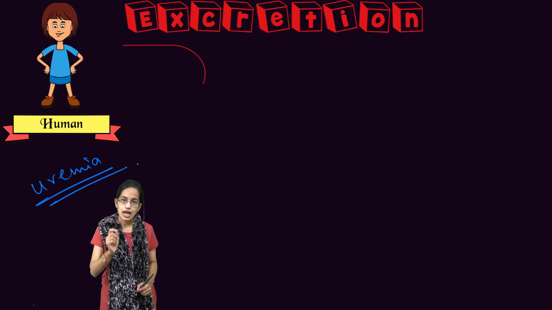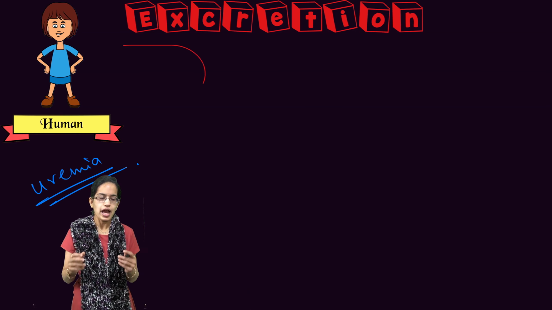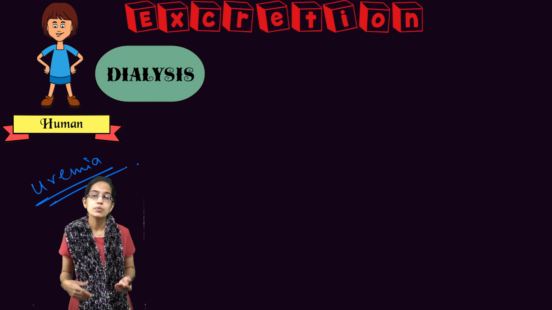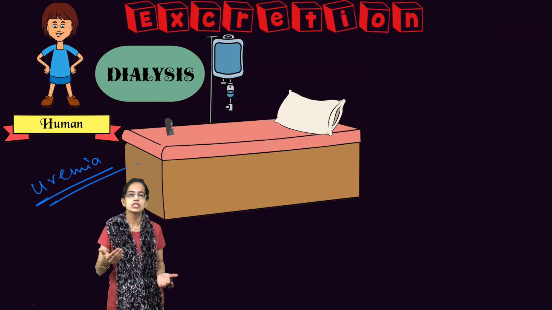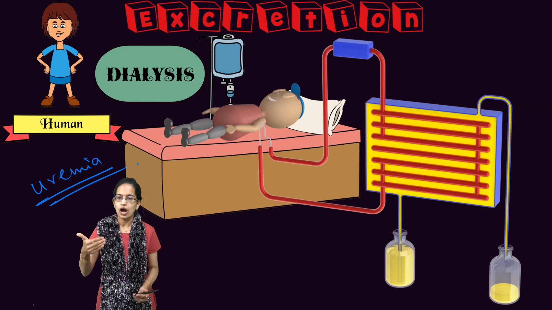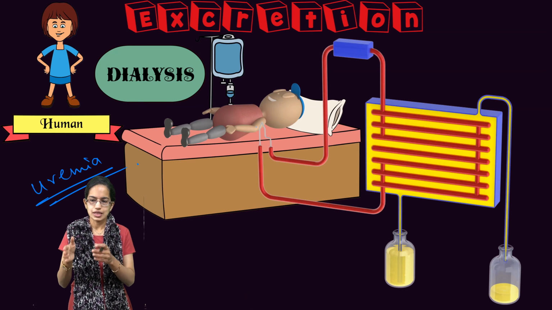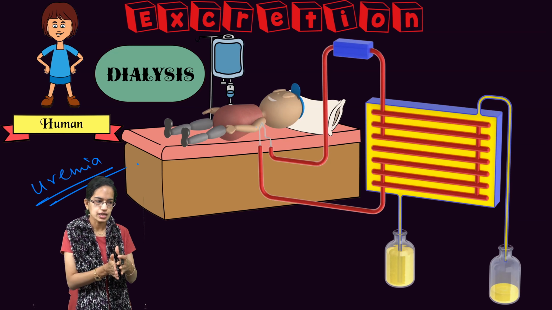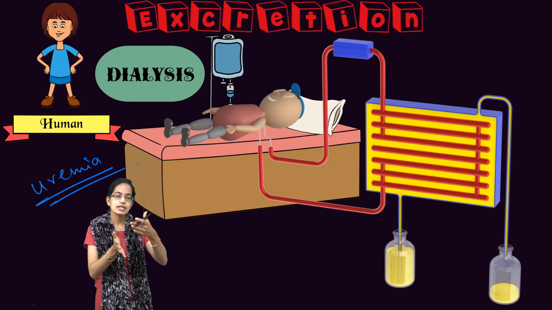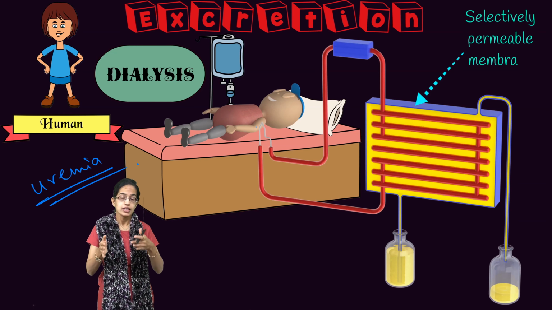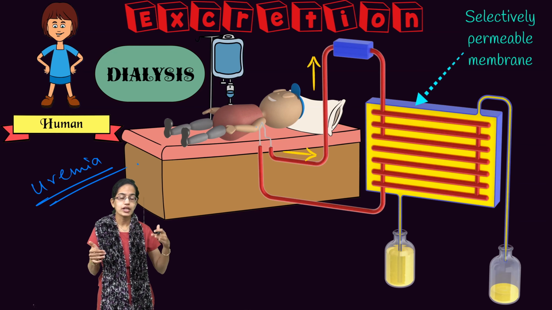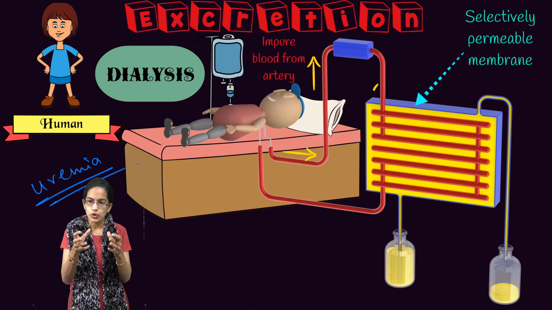This condition can lead to kidney failure, and there is the process of hemodialysis, which is an artificial kidney. How does it happen? A person is connected through the arteries and the blood is drained from the body. When the blood is drained from the body, it is important that it should not coagulate.